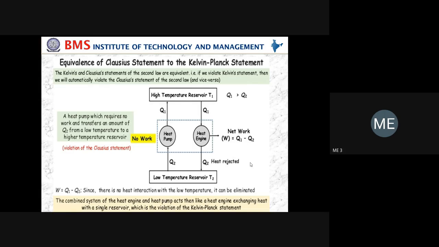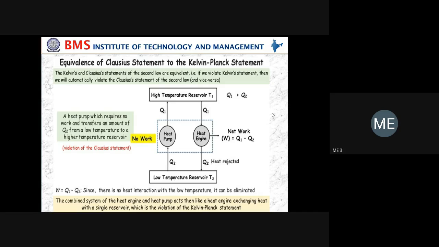So remember, the Kelvin Planck statement mainly deals with the existence of source and sink. If either source or sink is not there, then the heat engine will not work, and we will not get 100% efficiency. That is the Kelvin Planck statement.